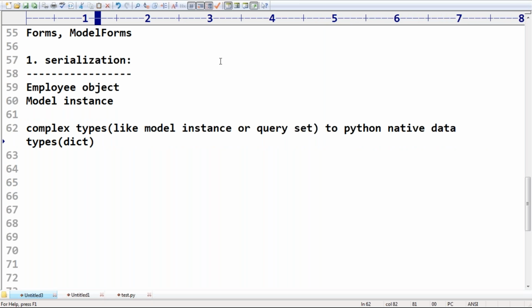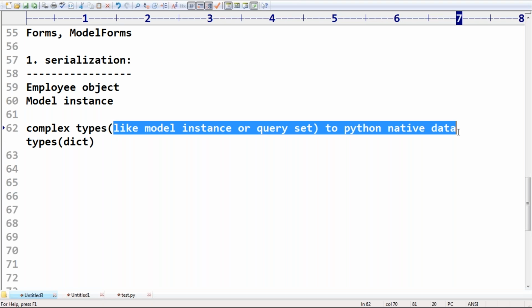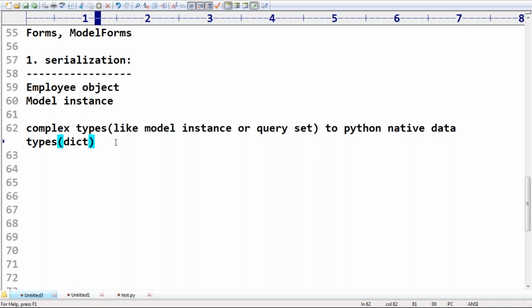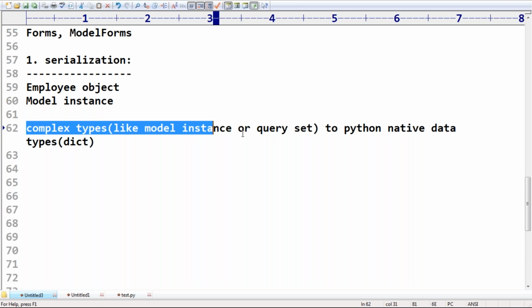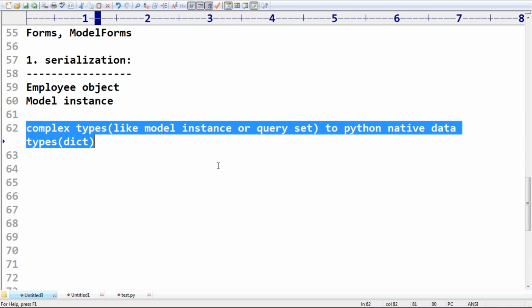The process of converting your database model instance or query set to Python native data types is by default considered serialization. Remember this one, sir. If you observe, I didn't use the word JSON anywhere. Model objects to Python native data types like a dict: this conversion process is considered serialization. Any doubt?